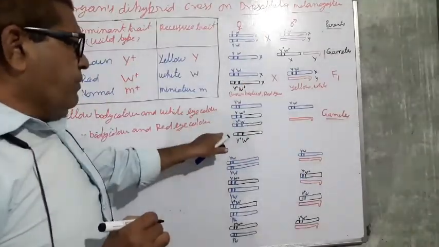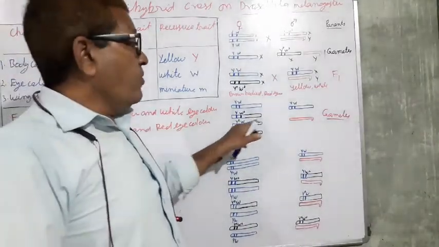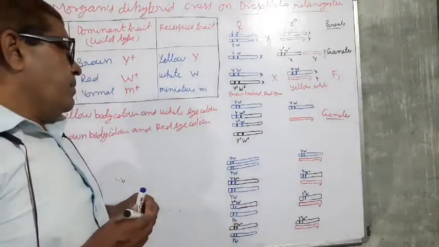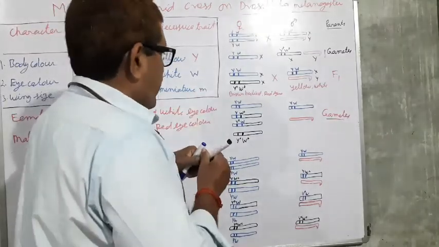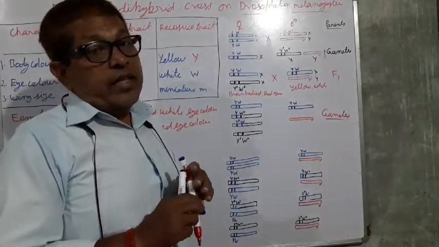So 4 types of gametes are produced by the female, while only 2 types of gametes are produced by the male. What happens during the formation of the gamete if there is no recombination?